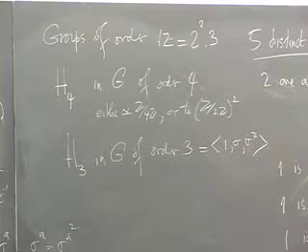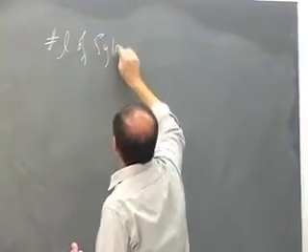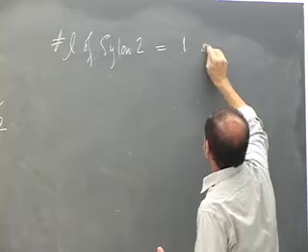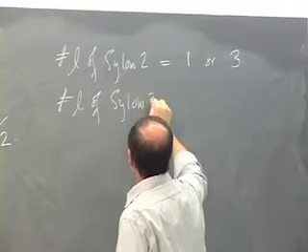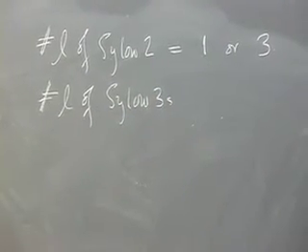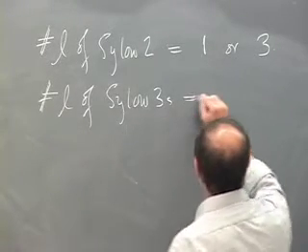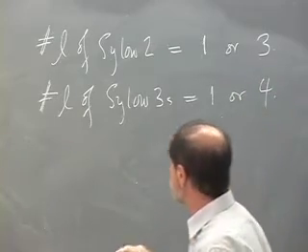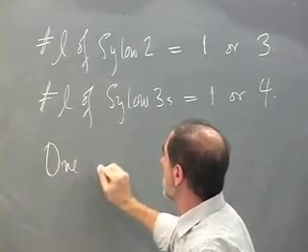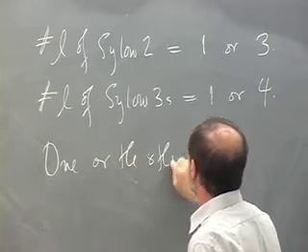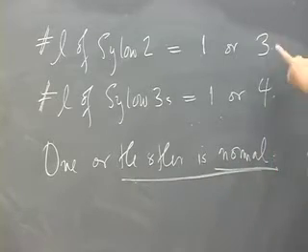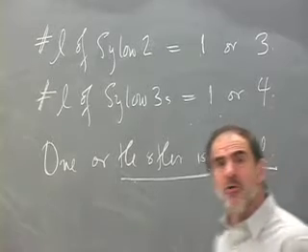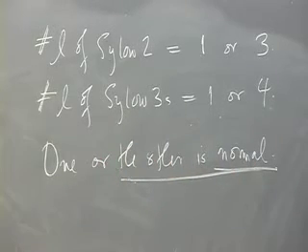So the number of Sylow 2s is equal to 1 or 3. The number of Sylow 3s has to divide 4 and has to be congruent to 1 mod 3. 1 or 4. Good. So in particular, neither of them has to be normal. But I claim one or the other is normal. Namely, you can't have 3 Sylow 2s and 4 Sylow 3s. You can't have it. It just won't happen.